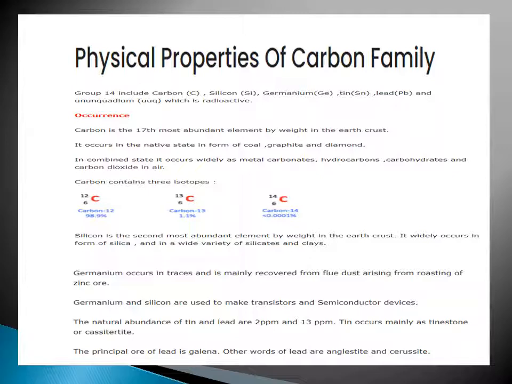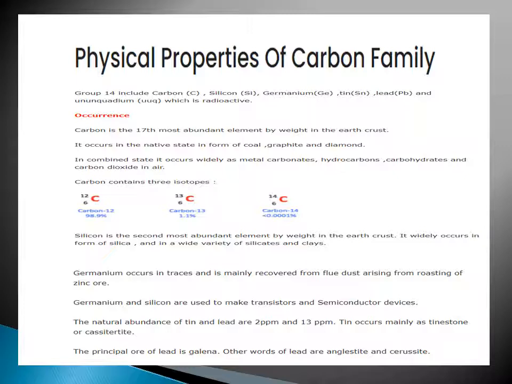Now, physical properties of carbon family. Group 14 includes carbon, silicon, germanium, tin, lead and ununquadium (Uuq), which is radioactive.